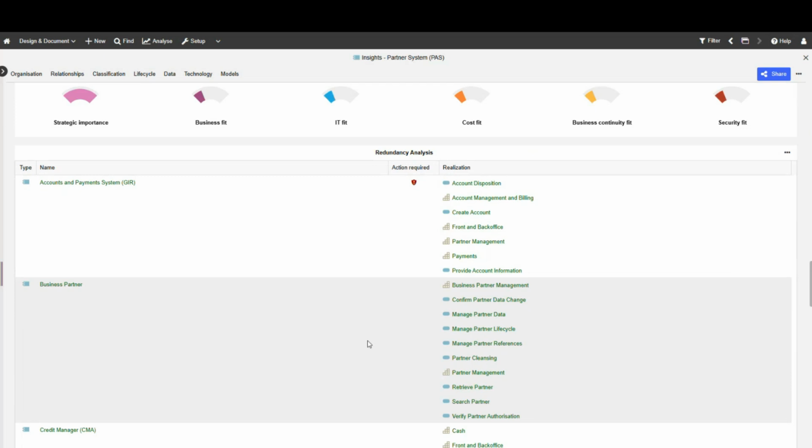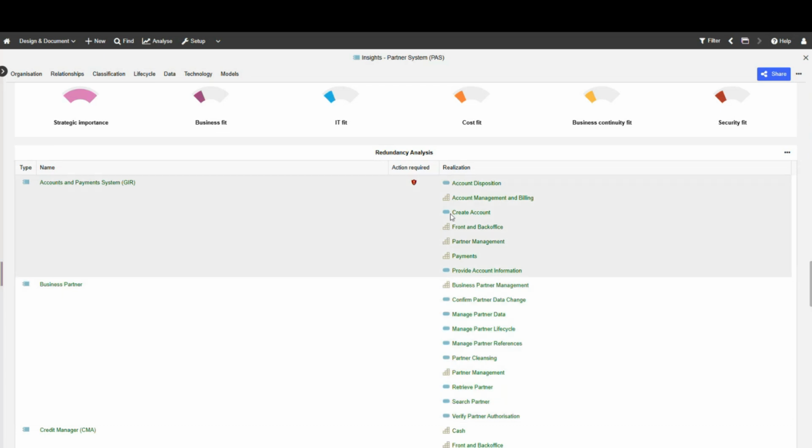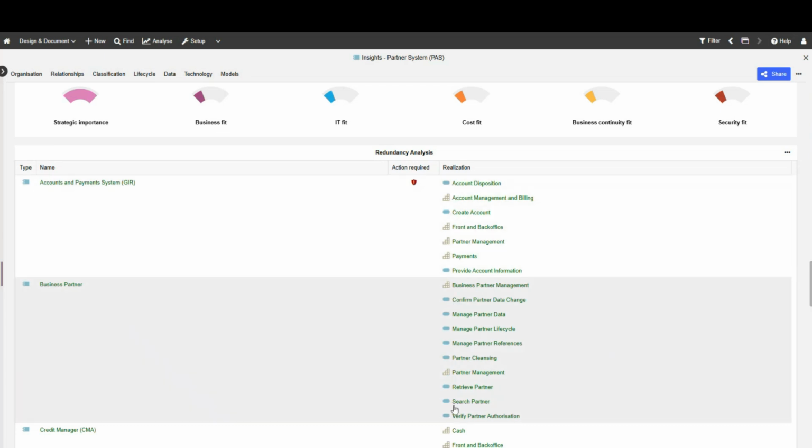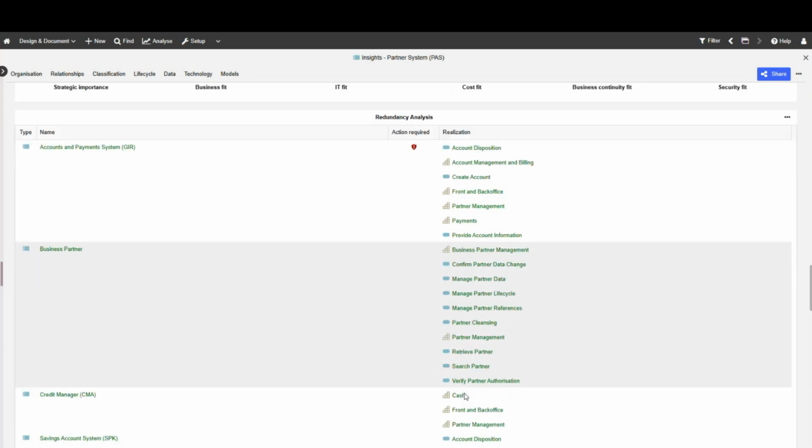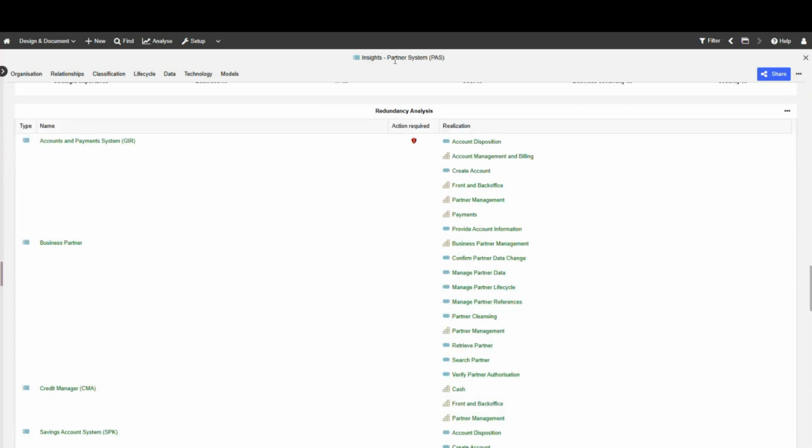So there you see, for instance, what I mentioned at the very beginning, you might have 2 applications that are doing maybe very similar or realizing very similar services or capabilities. So for instance, there you see there's a bunch, but there's many more, right? So business partner and partner system have a lot in common here. While, for instance, credit card manager and partner system only have 3 capabilities that both are realizing, right? So you might wonder, why is there so much in common here? Is this good or is this bad?